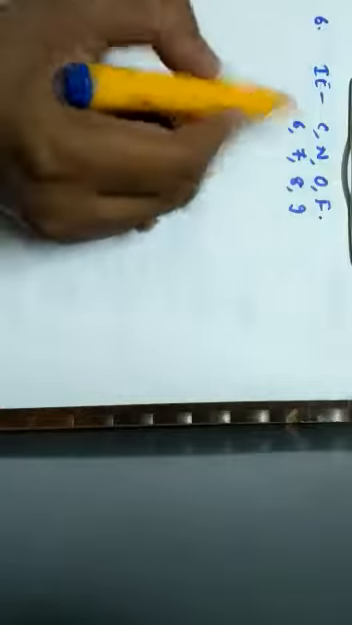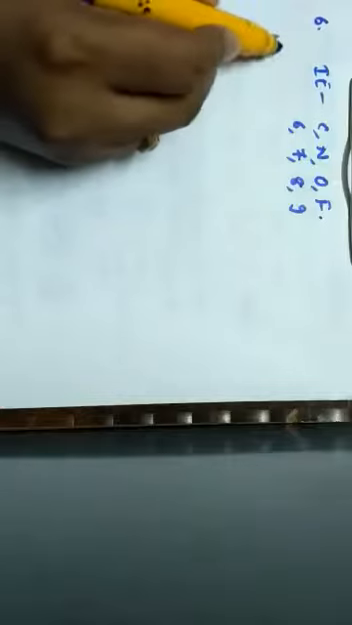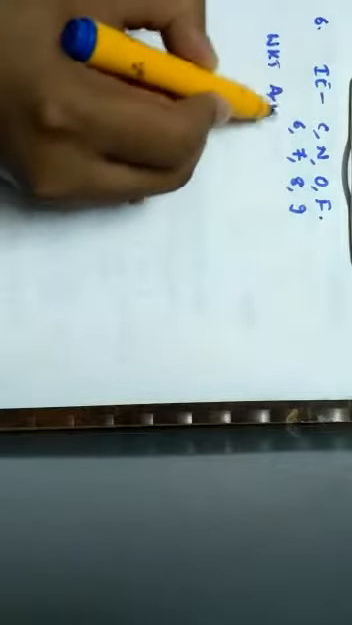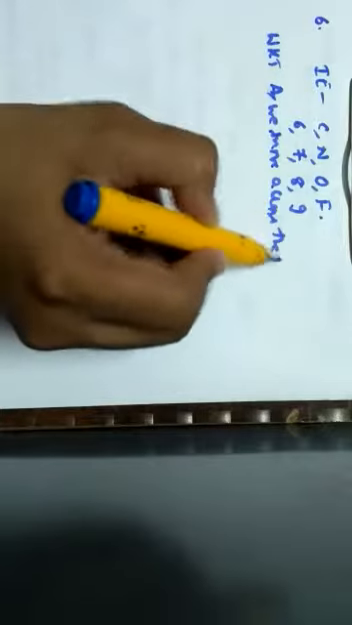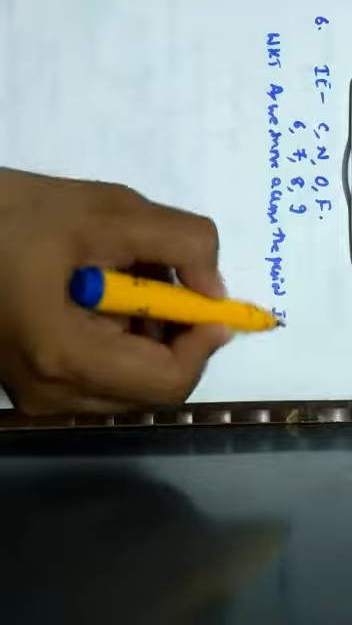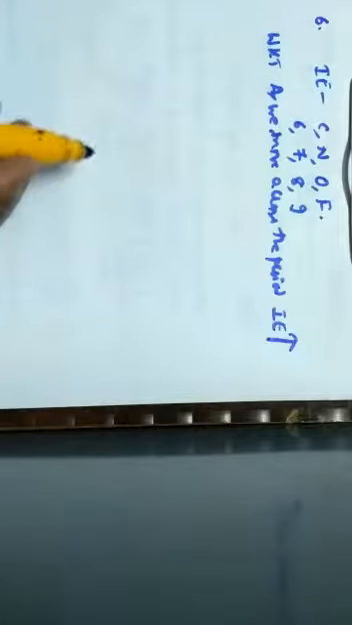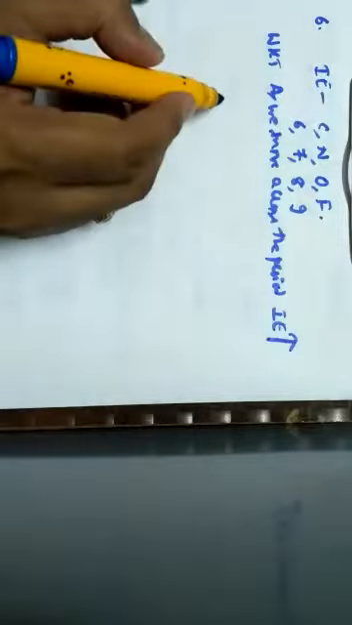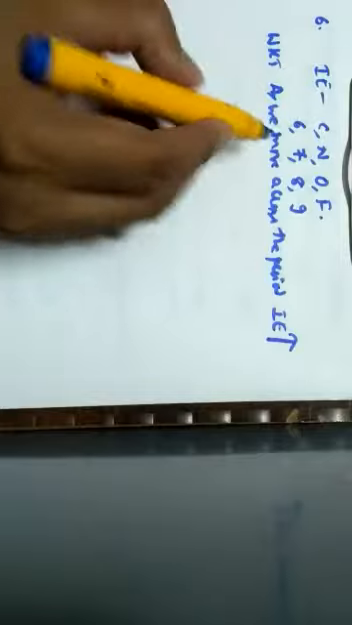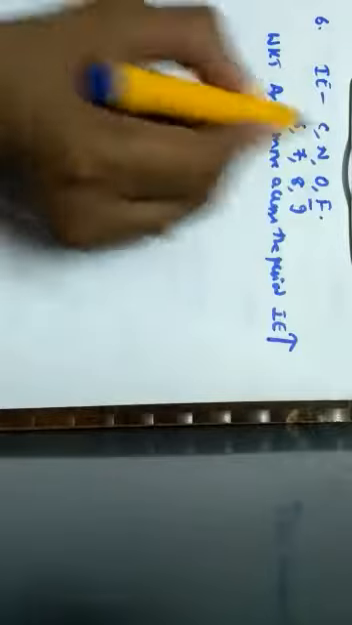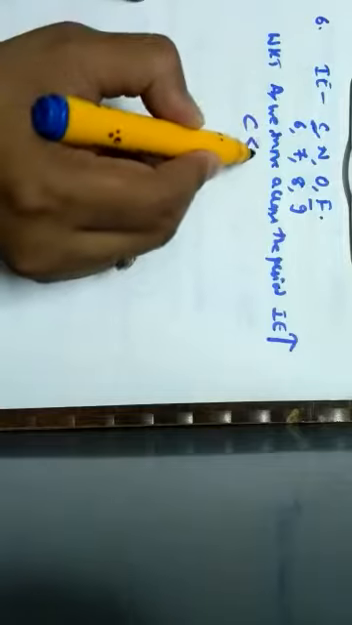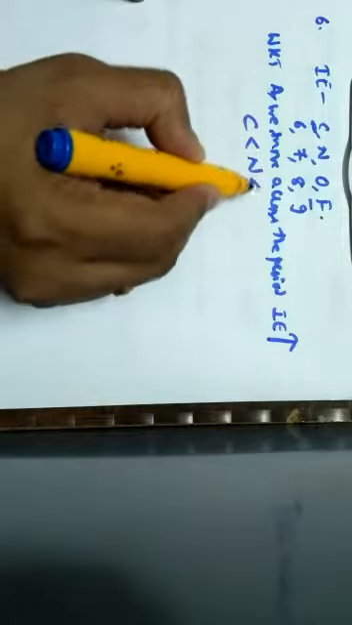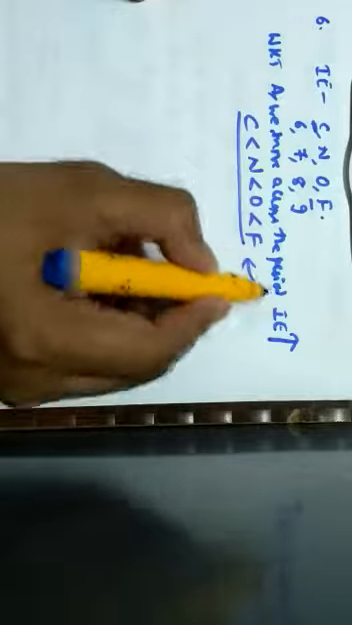So they are asking what? Ionization energy. So we know that as we move across the period, the ionization energy goes on increasing. So according to the given sequence, the ionization energy should be maximum for fluorine and minimum for carbon. So carbon is less as compared to nitrogen, as compared to oxygen, as compared to fluorine. This is according to this explanation.